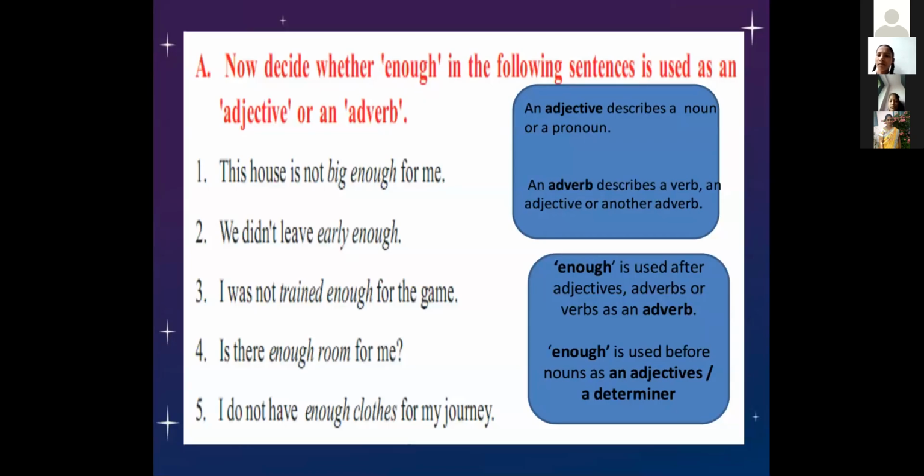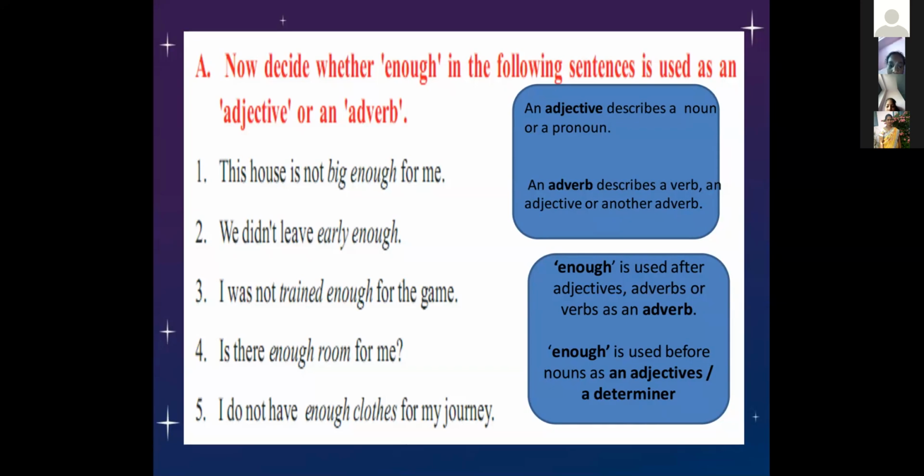Now look at the exercises given in the textbook. Decide whether enough in the following sentences is used as an adjective or an adverb. We already know an adjective is used before the noun and an adverb is used after the verb.